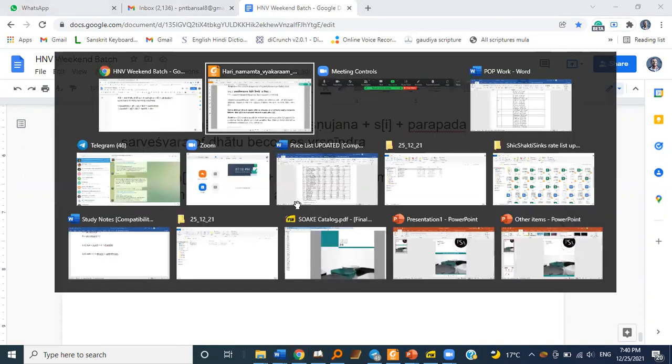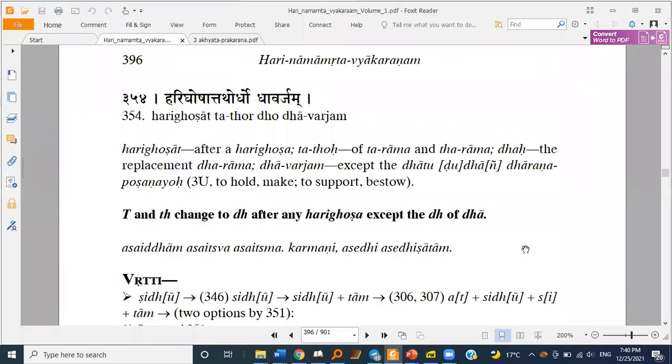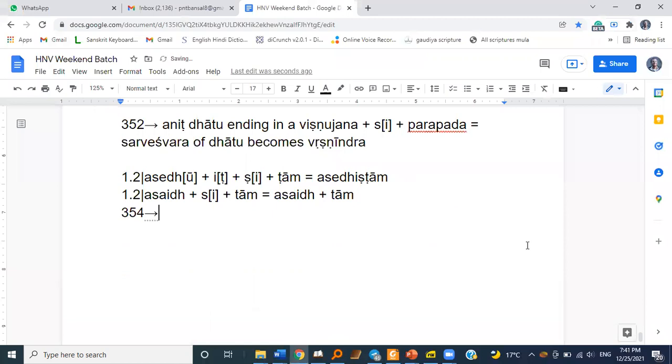Now, next sutra says, Hari Ghoshat Tathordho Dhavarjam. That Ta and Tha change to Dha after any Hari Ghosha, except the Dha of Dha. So this sutra 354 is saying that if we have any Hari Ghosha letter, and the following letter is either Ta or Tha Rama, then this ta or tha will change into the Rama.